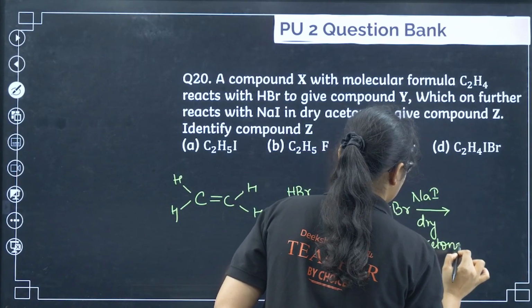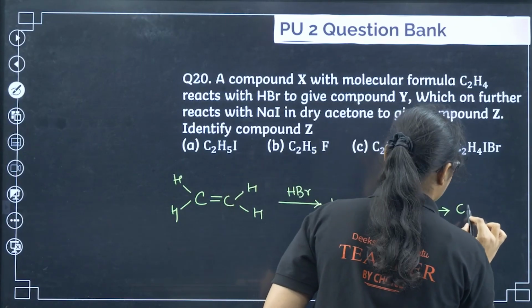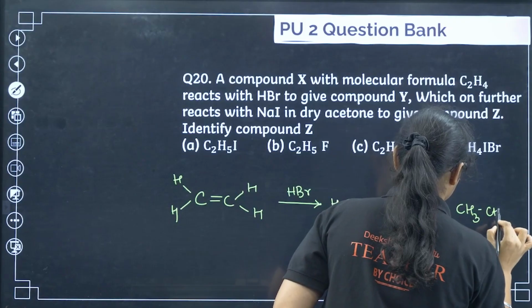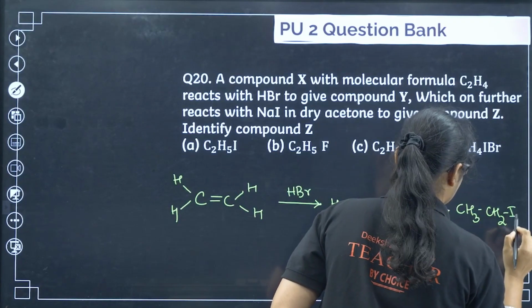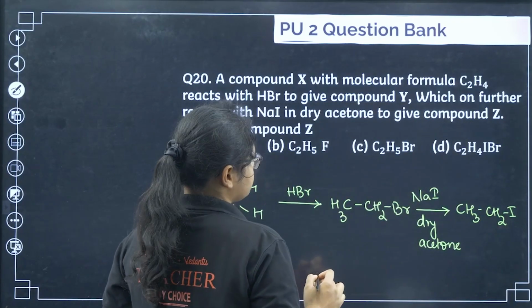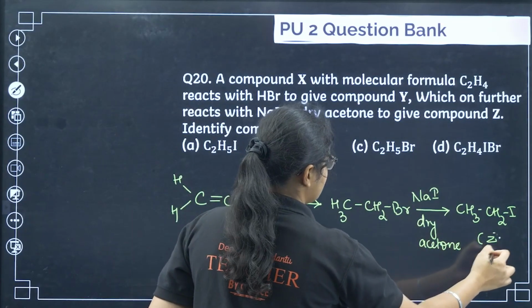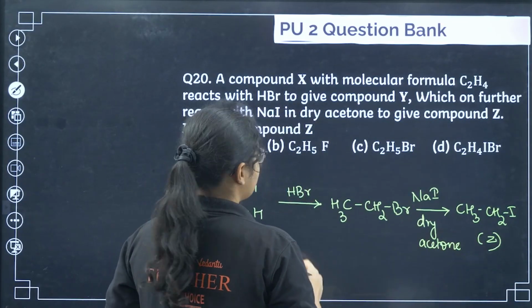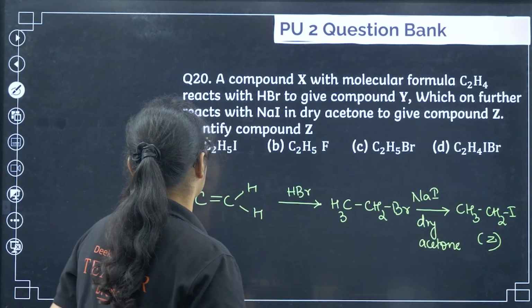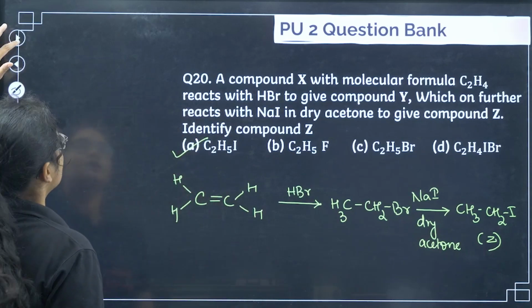So what will happen? The Br will be replaced by I, so I will get CH3CH2I, to give a compound Z. So this is the compound Z which is formed. So what will be the product? C2H5I, that is option number A here.